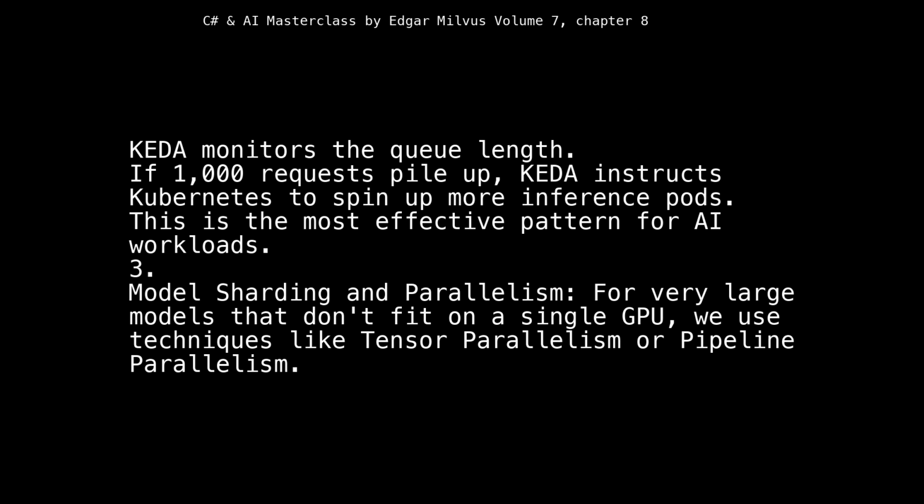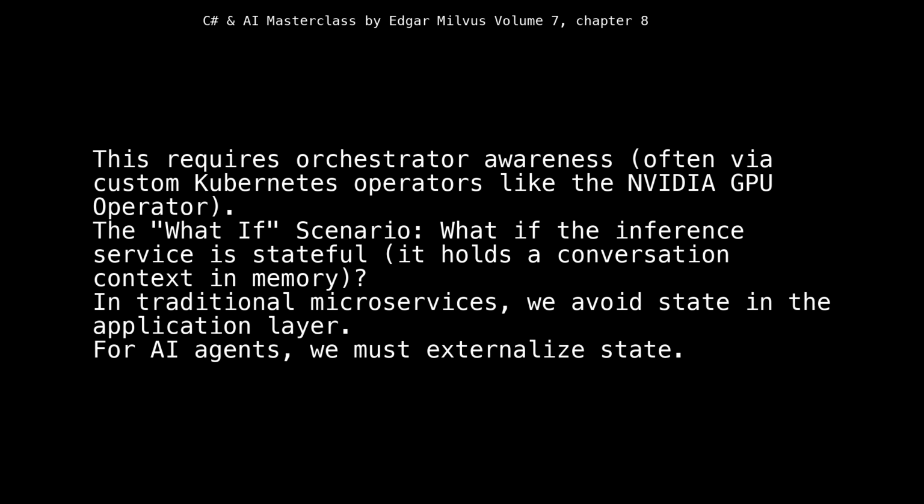3. Model sharding and parallelism. For very large models that don't fit on a single GPU, we use techniques like tensor parallelism or pipeline parallelism. This requires orchestrator awareness, often via custom Kubernetes operators like the NVIDIA GPU operator.